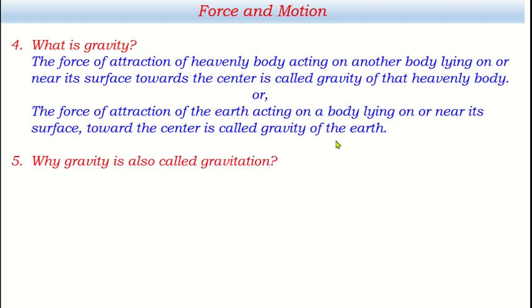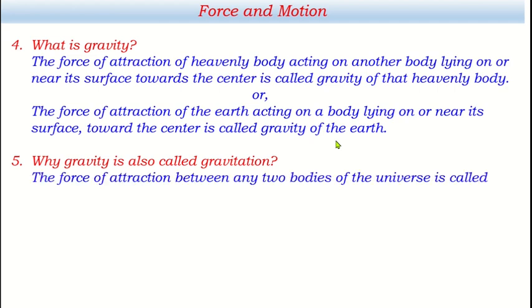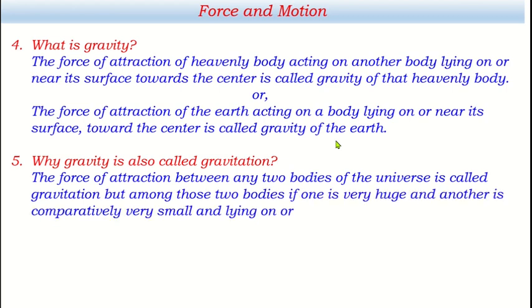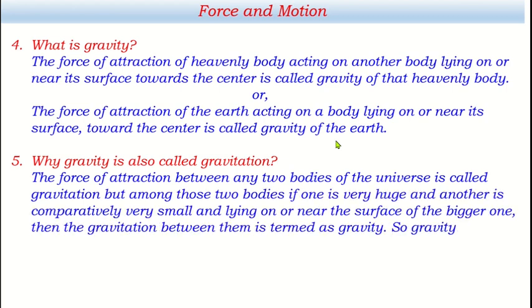Okay, let's have another question. Why is gravity also called gravitation? Basically, gravity and gravitation are the same, but we can answer this way. The force of attraction between any two bodies of the universe, maybe dust particles, maybe stars or anything, is called gravitation.